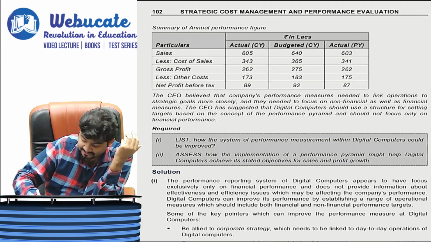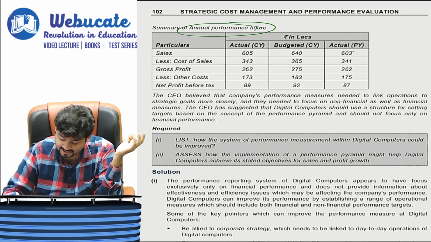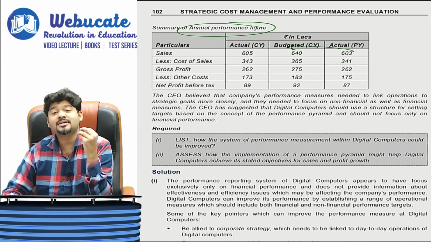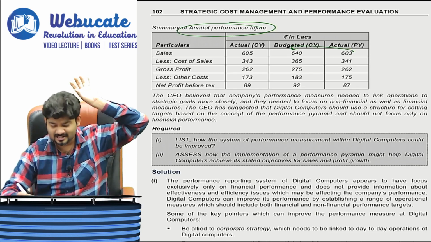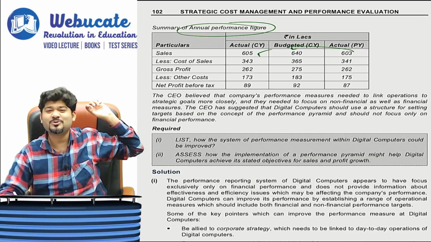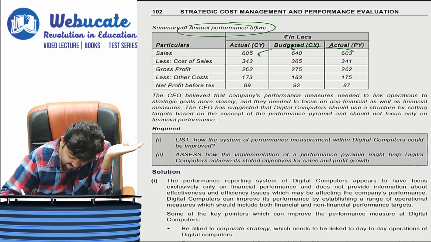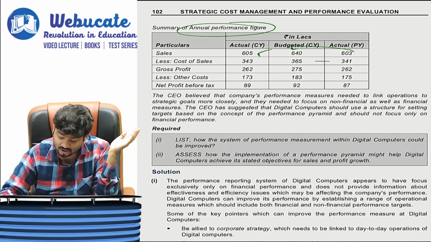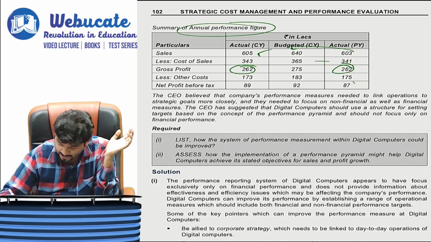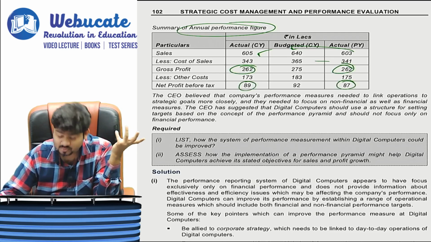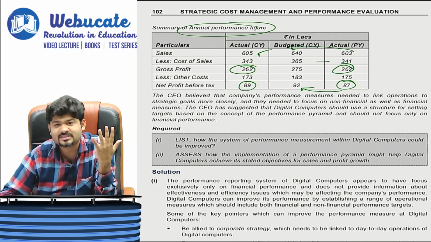Okay. Summary of annual performance figures. Sales were 603 in the previous year. We had budgeted it to 640. From 603 to 640 we had budgeted, but we have reached only 605. Cost of sales is okay. Gross profit remains where it was. Profit almost remains where it was, whereas we expected it to increase by at least 5%.